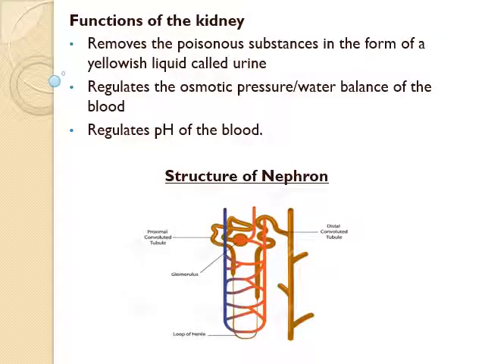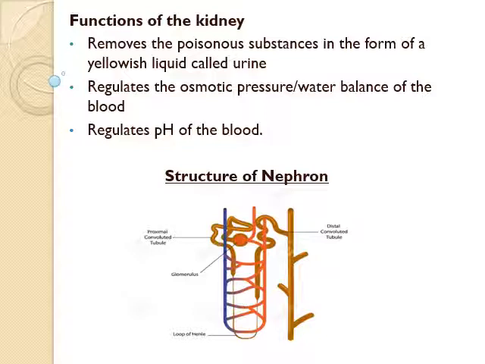Let's see the functions of kidney. Kidney removes poisonous substances such as urea, other waste and excess water from the blood. These wastes are excreted in the form of a yellowish liquid called urine. Then it regulates the osmotic pressure or water balance of the blood. It regulates the pH of blood.